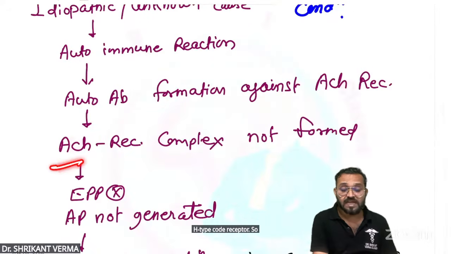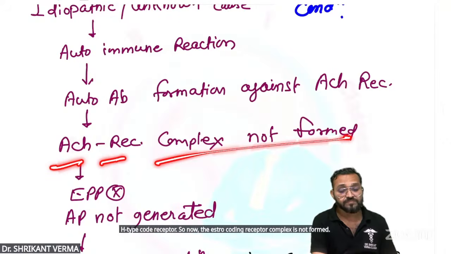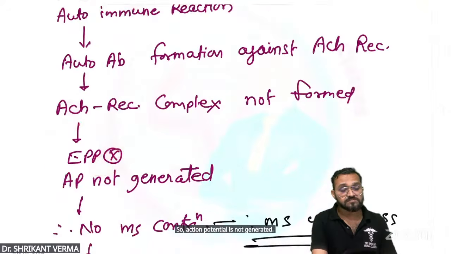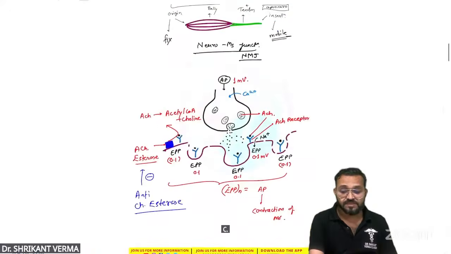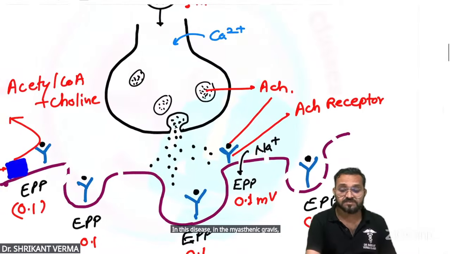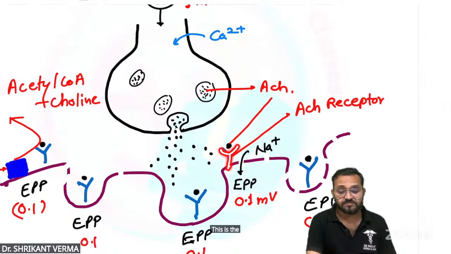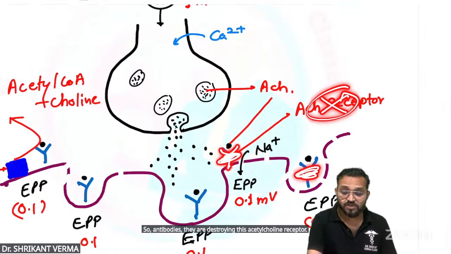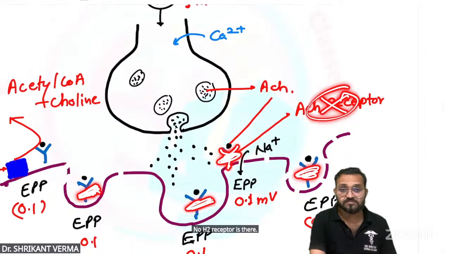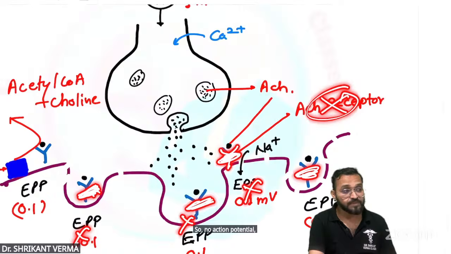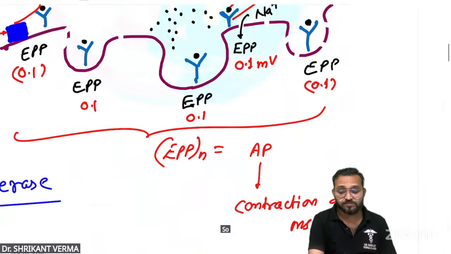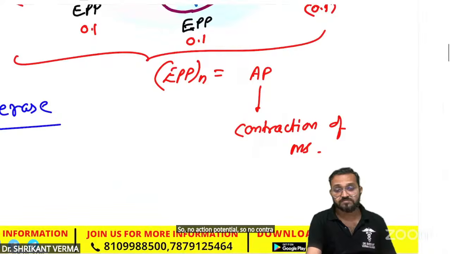So now the acetylcholine receptor complex is not formed, so the action potential is not generated. See, in myasthenia gravis, this is the acetylcholine receptor. The antibodies are destroying this acetylcholine receptor. No acetylcholine receptor is there, so no end plate potential, no action potential, so no contraction of the muscle.